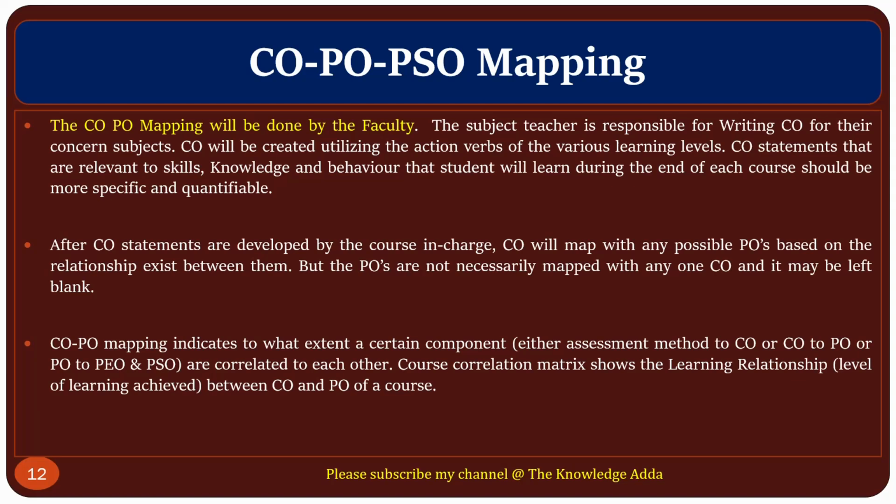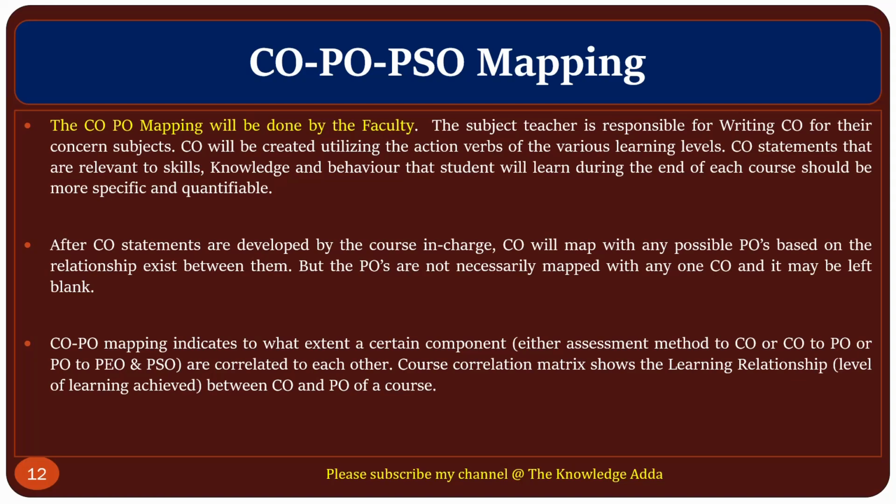So the CO-PO mapping will be done by the faculty. The subject teacher is responsible for writing CO for their concerned subject. CO will be created utilizing examples of various learning levels. Whenever you are defining CO, kindly keep in mind the RBT level as well.